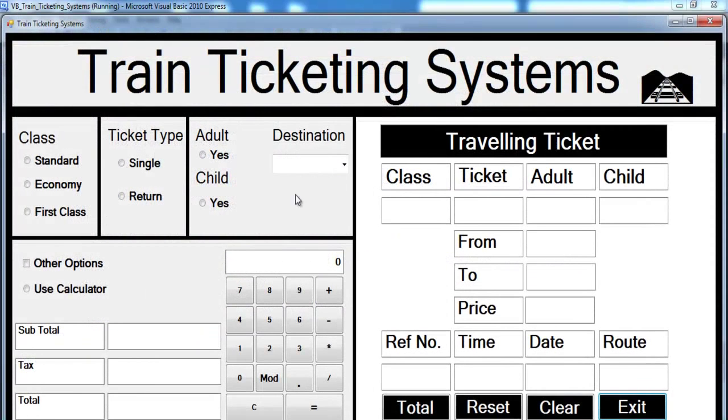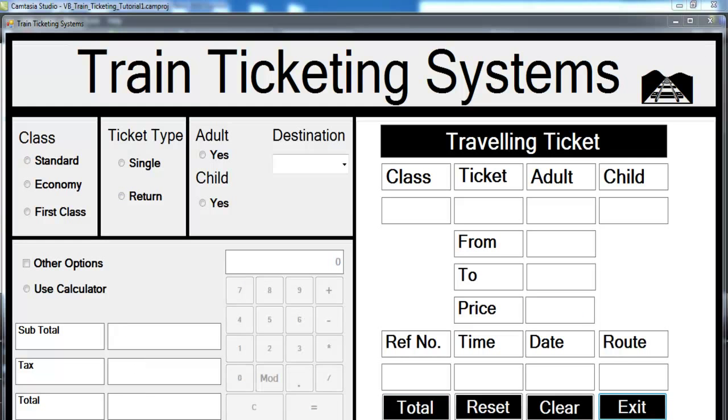Let's run it and see. Single, that's standard, return trip, adult, Kilburn. So what will that give us? As we multiply that by 2, so if we add this together, this should give us 40 something, about right. So this is wrong. Well, this is the end of tutorial 1, and I'll see you in tutorial 2.